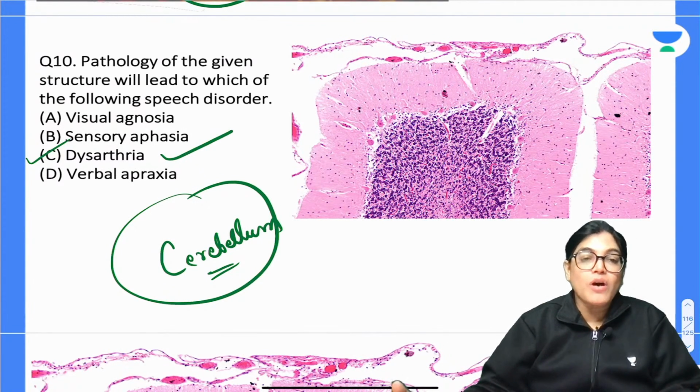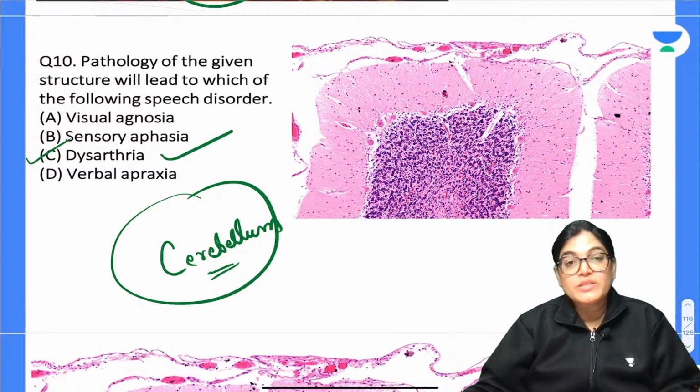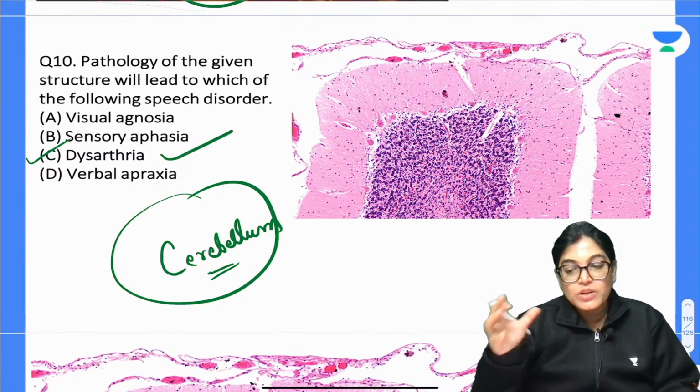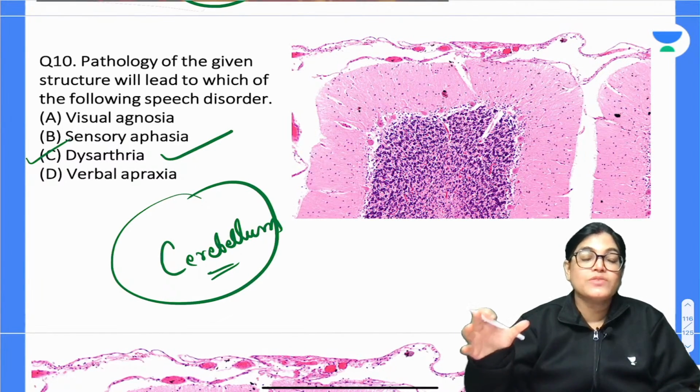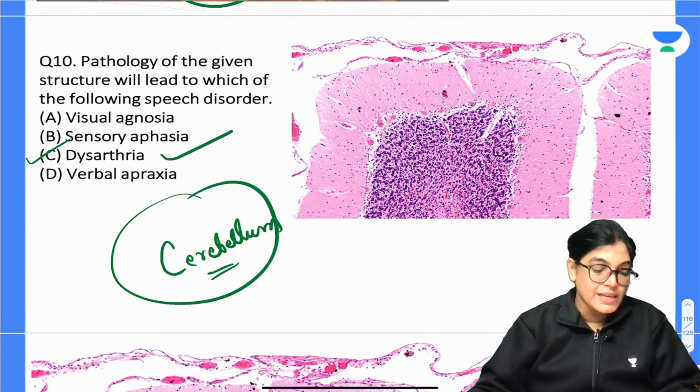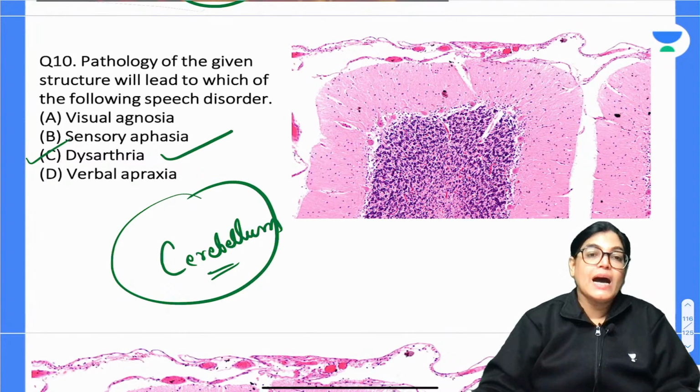So all the other options are functional areas of the brain, but we need coordination for speech to be produced. That is what is lost in a cerebellar region, cerebellum lesion. So we will go with dysarthria as the correct answer.